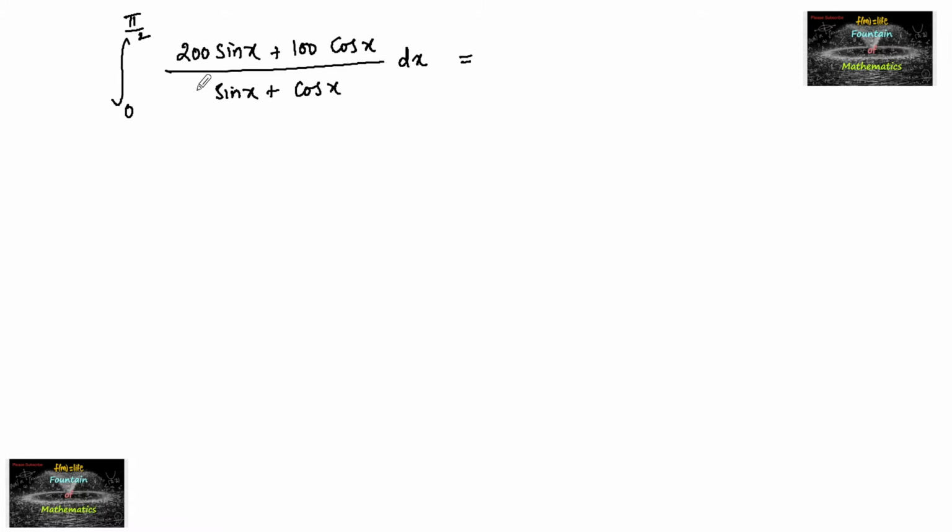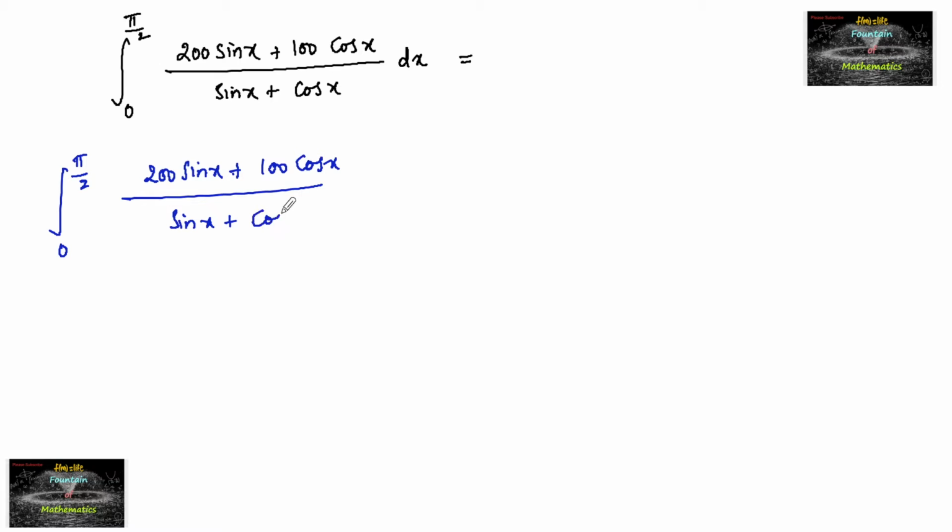Integral 0 to pi by 2 of (200 sin x plus 100 cos x) upon (sin x plus cos x) dx. Let us consider this as an integral I.